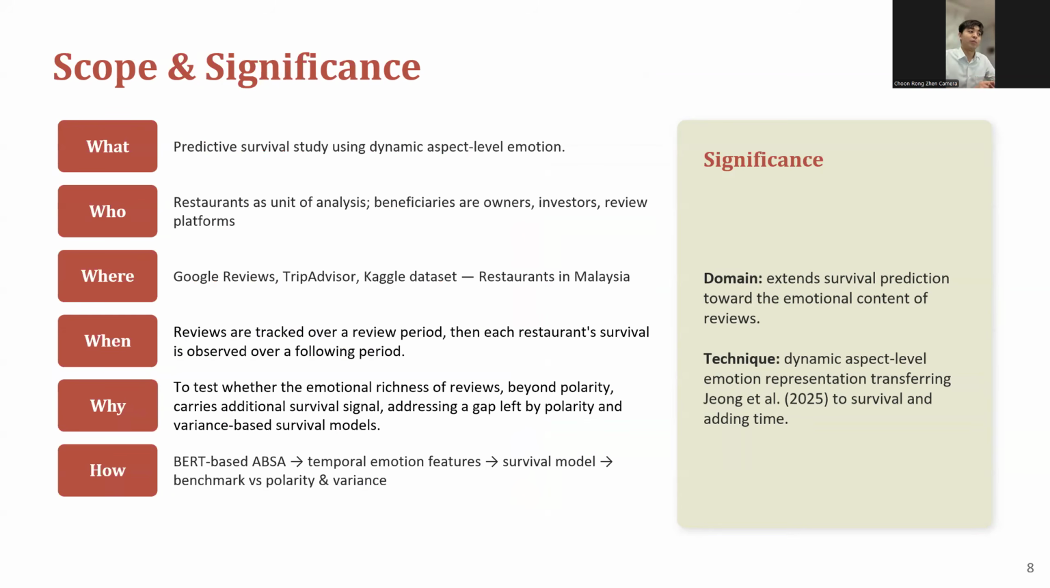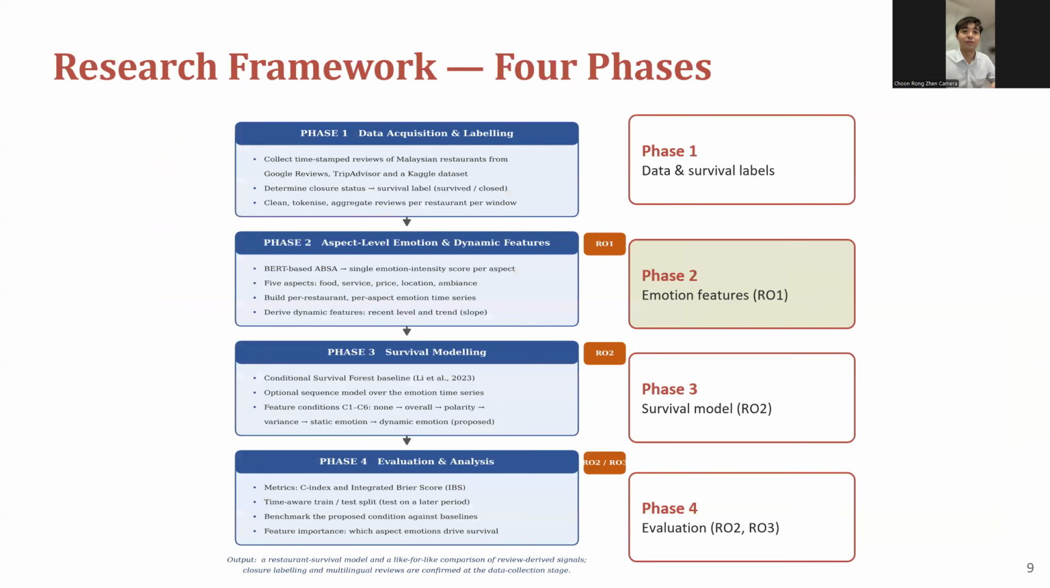And when is it? The reviews are tracked over review periods, then restaurant survival is observed based on the following period. Why do I do this? To test whether the emotional richness of the reviews, beyond polarity, carries additional survival signals. Then how do I do this? This is a BERT-based ABSA analysis. We get the temporal emotion features, then we bring them into the survival models to get the benchmark versus the polarity and variance.